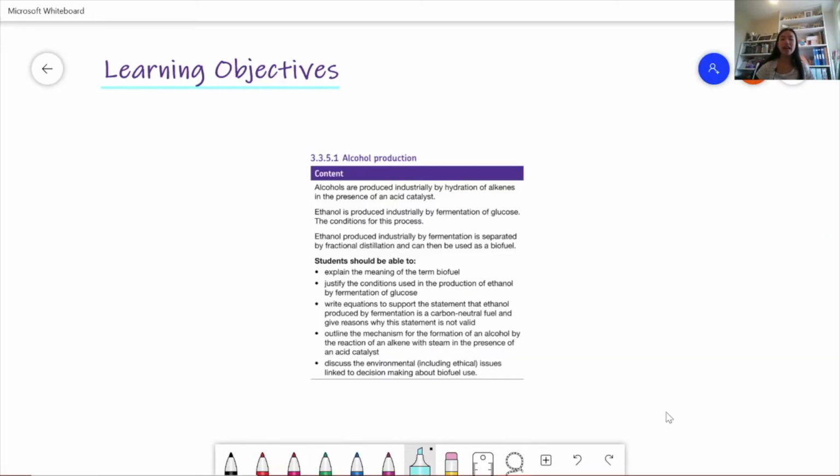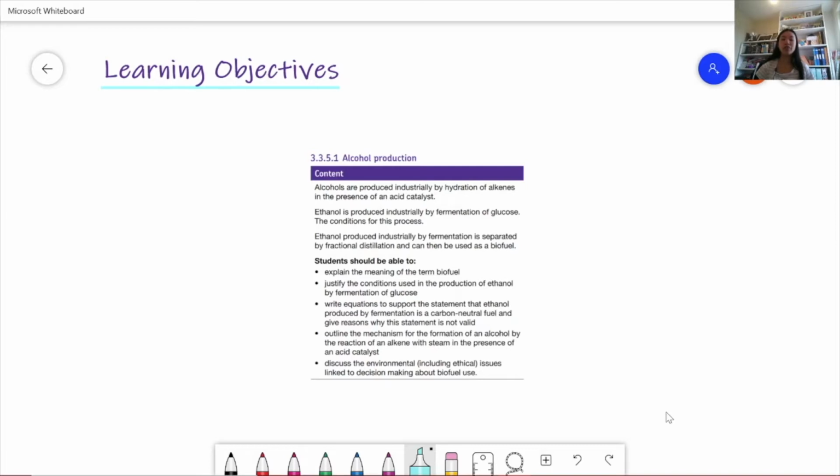Today we're going to be looking at alcohol production, so here are the learning objectives. We're first going to learn about how alcohols are produced industrially by hydration of alkenes in the presence of an acid catalyst. And we're also going to look at the production of ethanol industrially by fermentation of glucose and the conditions for this process. And we're also going to be looking at ethanol produced industrially by fermentation and how it's separated by fractional distillation and can then be used as a biofuel.